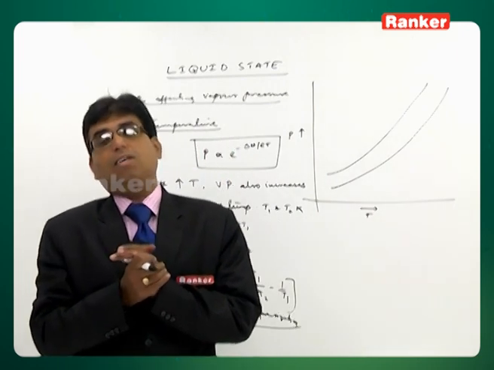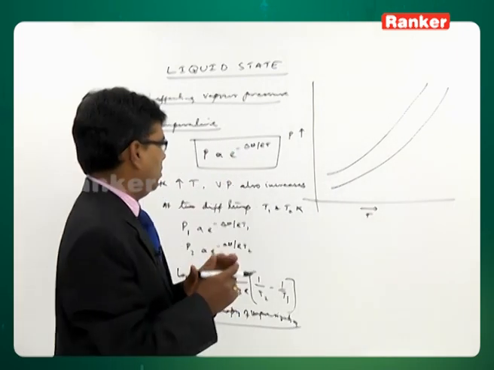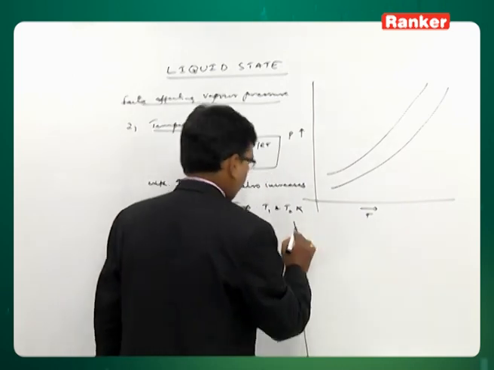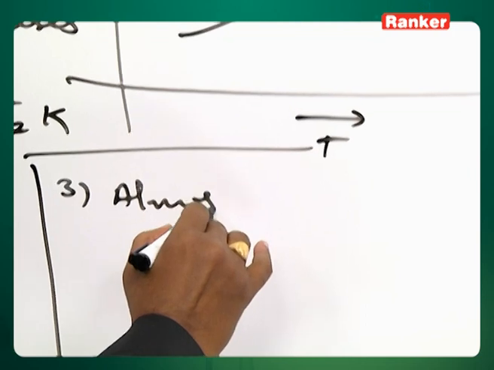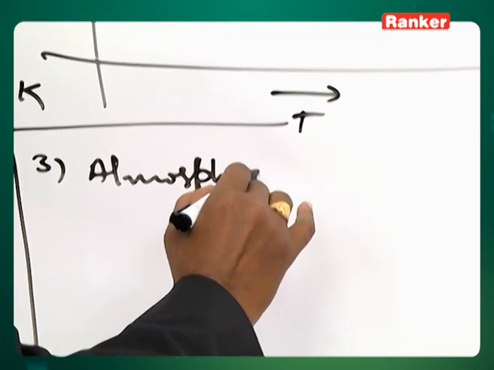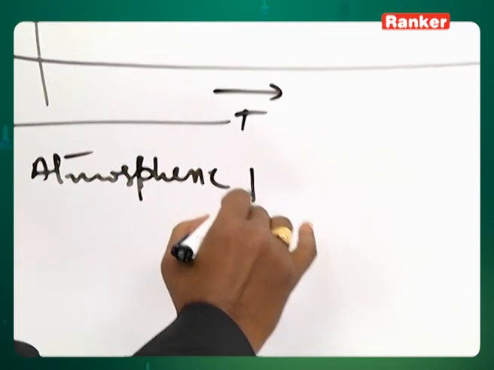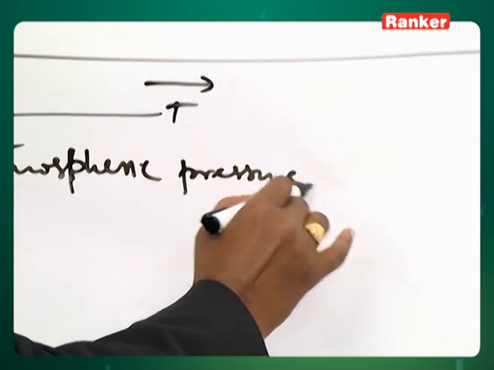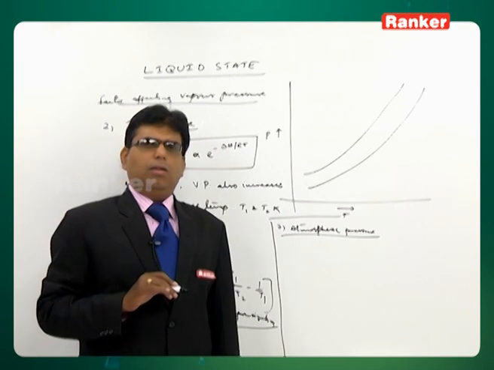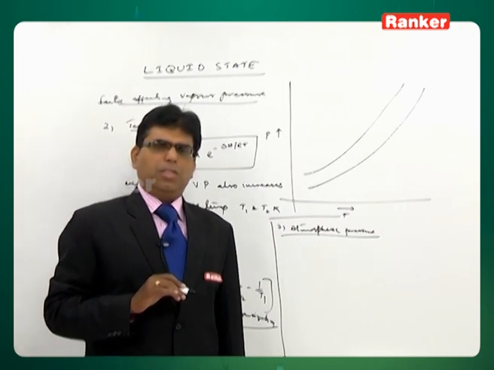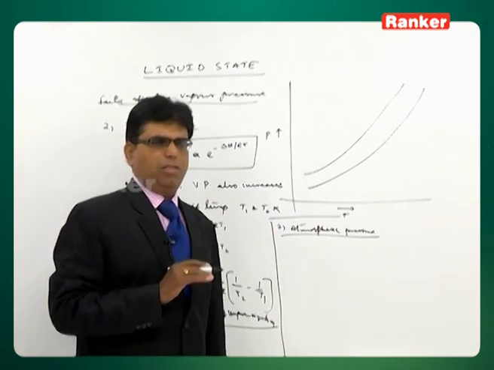Then the third one is atmospheric pressure. Atmospheric pressure is another parameter that affects the vapor pressure.